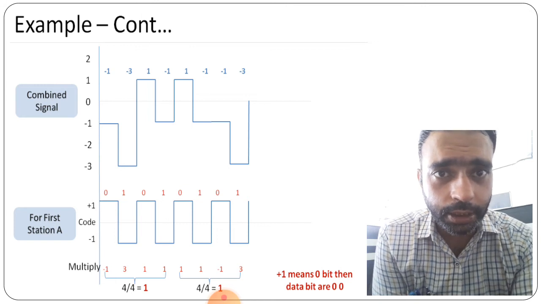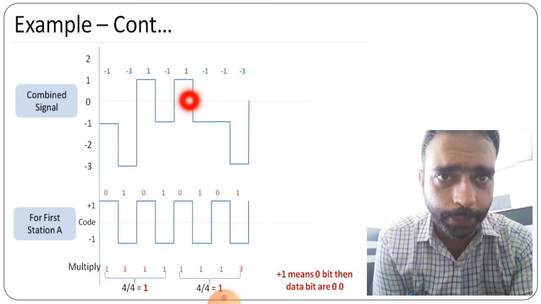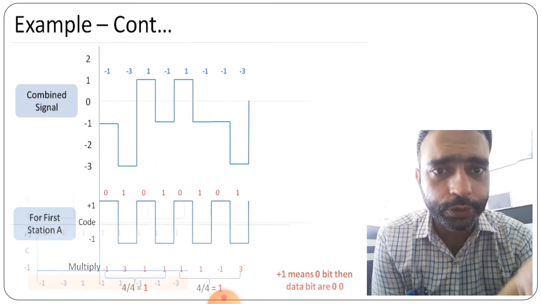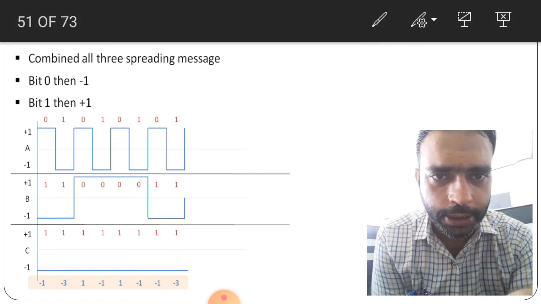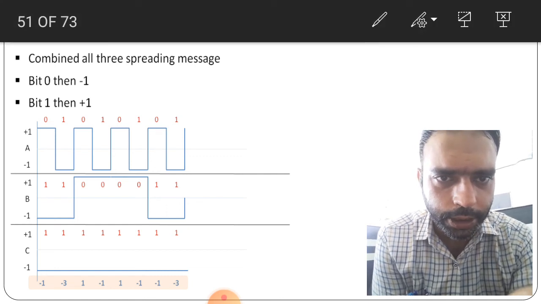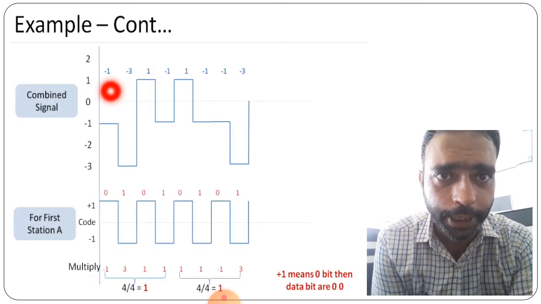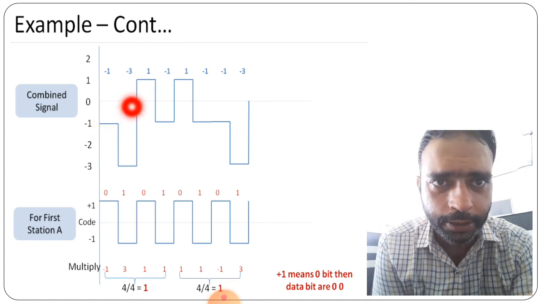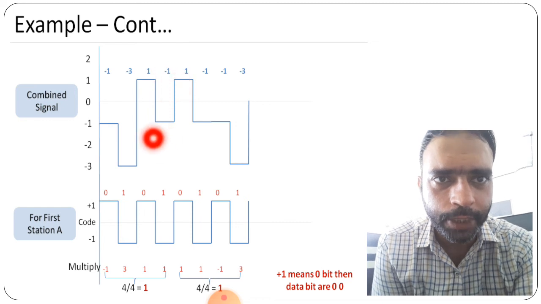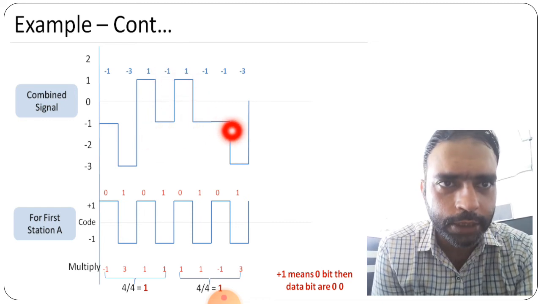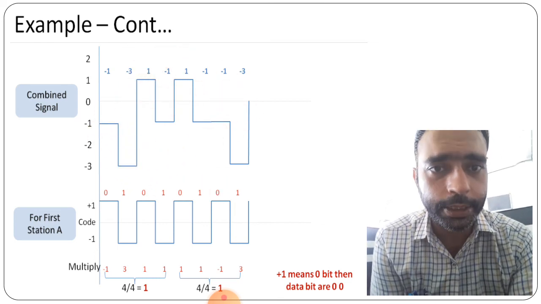Now the combined signal will be how, that is written here. So this is the combined signal that we are getting by combining these 3. When we are using the particular answer part that is written below, -1 -3 1 -1, you can see in the line. So that part is given here as the combined signal. So -1 will be taken here, for that -1 part is taken, then -3, so -3 part will be taken, 1, then +1 part, then -1, then 1, then -1 -1, then -3. So this is the combined signal of 3 spreading messages.